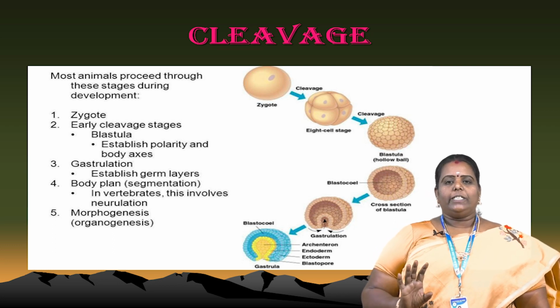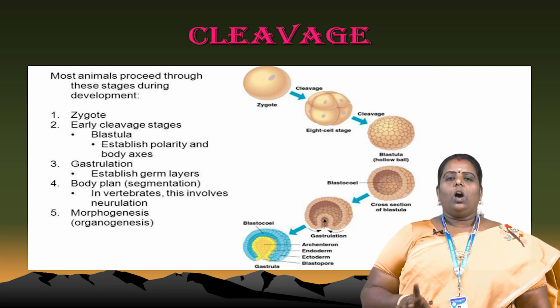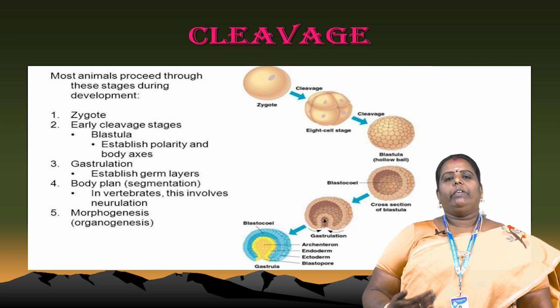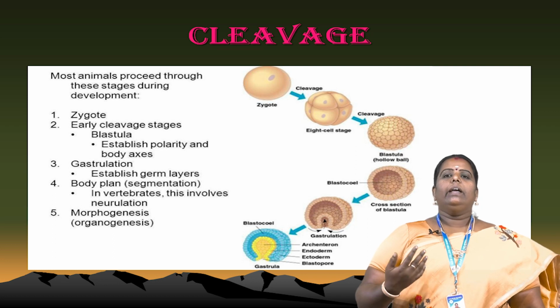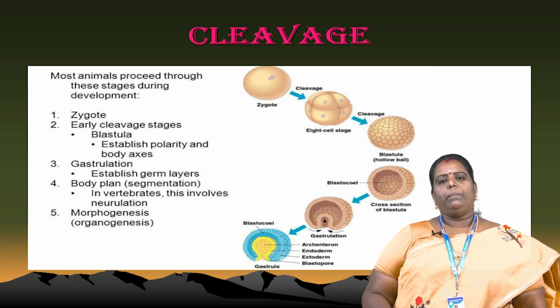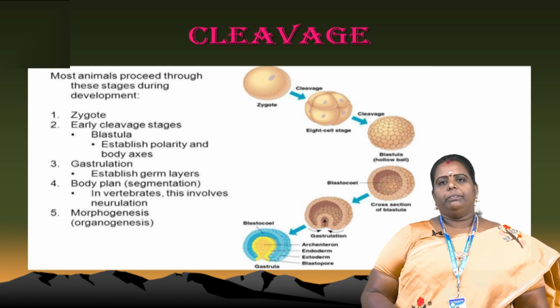Another one is morphogenesis, which means formation of organs. Organogenesis is called morphogenesis. Which organs are formed? First, eye development, brain development, then other internal and external organs also develop. After cleavage, the organs also develop in our body. That's why cleavage is also very important.